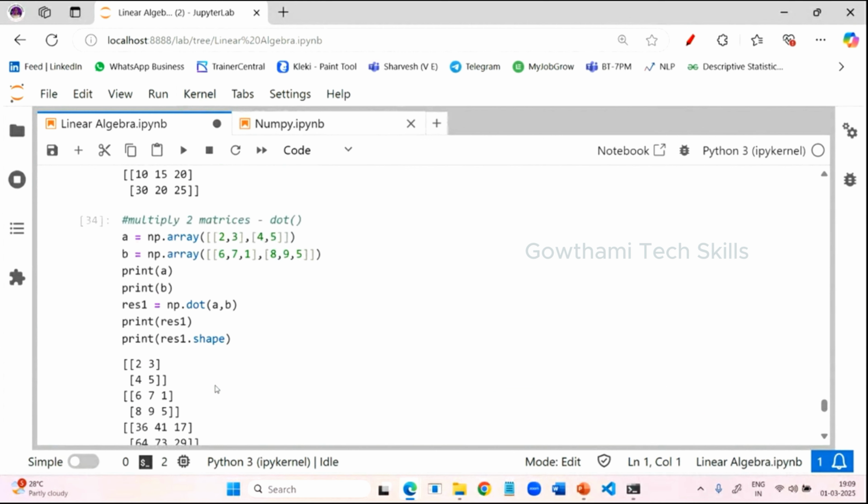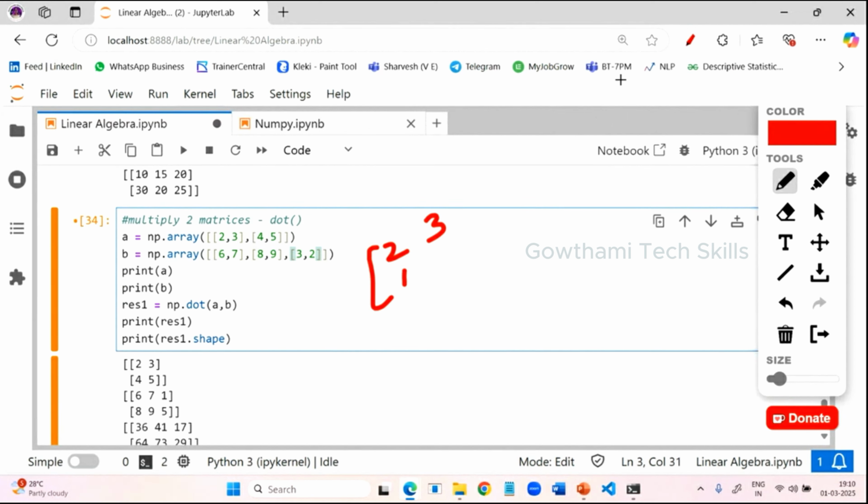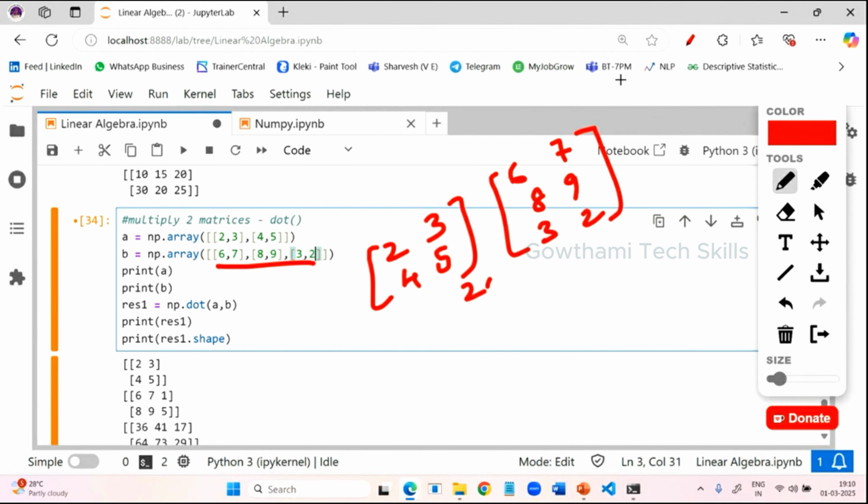2 by 3. When it is not possible means the number of rows in the second matrix is unequal to the number of columns in the first matrix. That means if I have one more row, let us take one more row with the values 3, 2. So now see here, this will be 2, 3, 4, 5 and this matrix will be 6, 7, 8, 9, 3, 2.